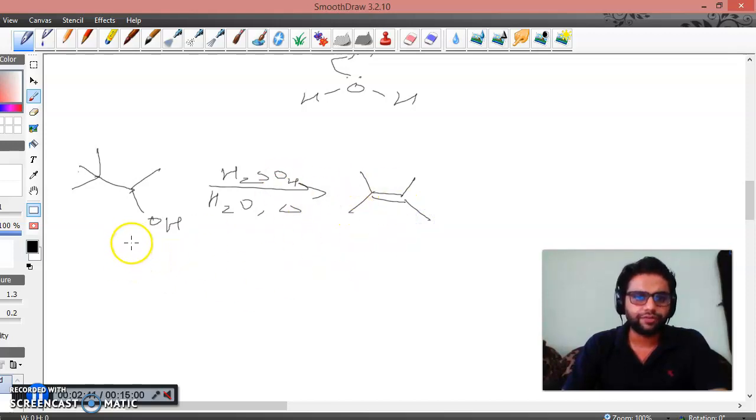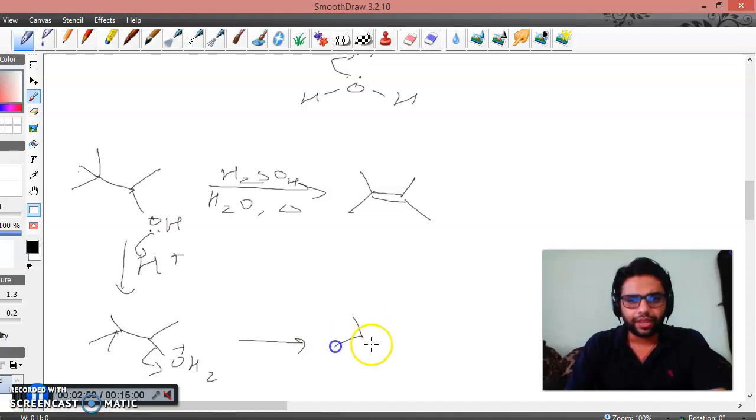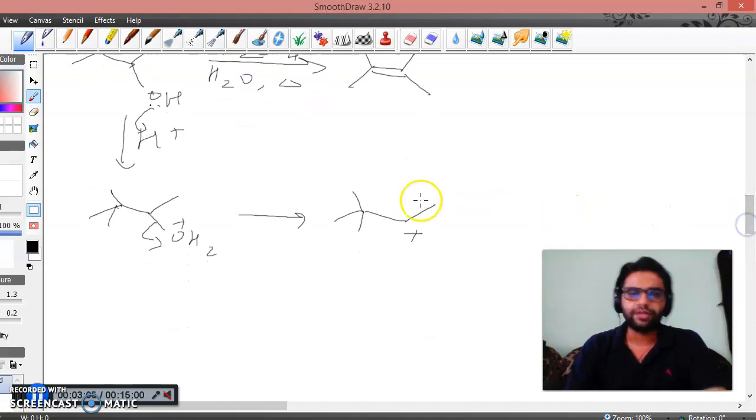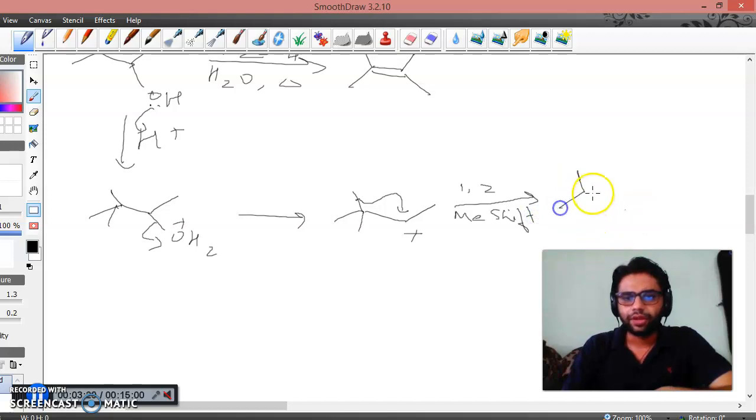So how is this product getting formed? When we give it an H plus, the OH would be accepting this H plus. So what will be formed first? There will be this one. So it is again a leaving group, so it will leave, and there is formation of this carbocation now. As you all know, this carbocation is secondary, and a tertiary carbocation is more stable than a secondary carbocation. So there will be a methyl shift like this. It is also known as Wagner-Meerwein shift. So it is a 1,2 methyl shift. So after this 1,2 methyl shift, this carbocation will rearrange to a tertiary carbocation.